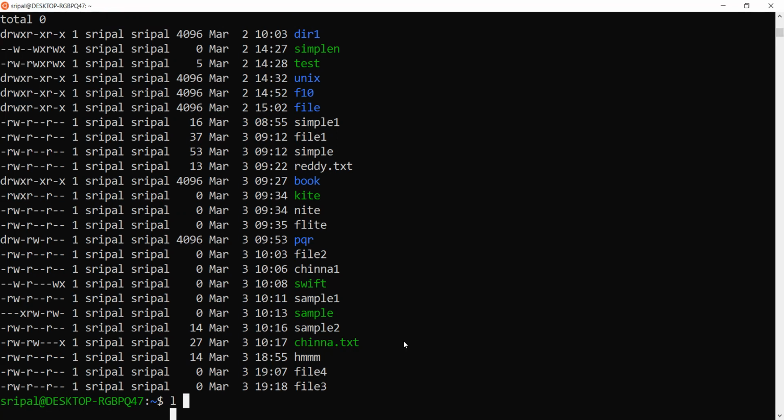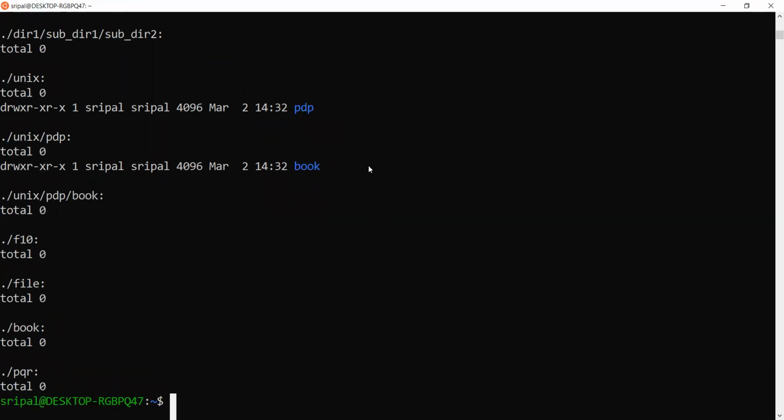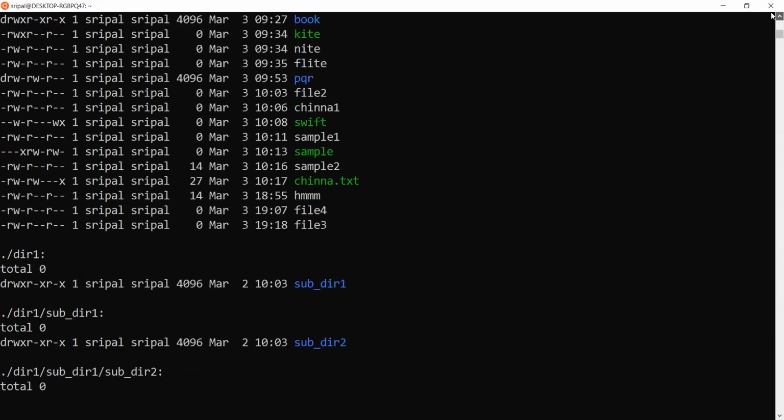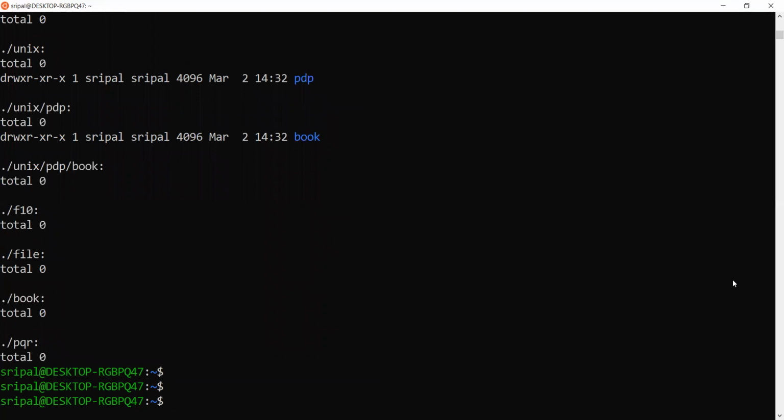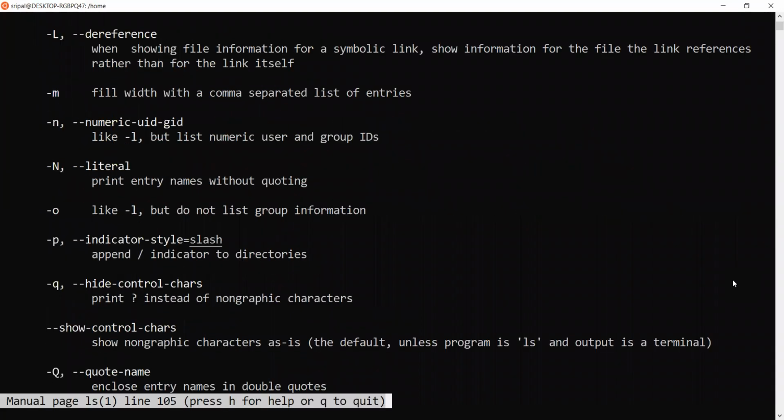We also use the option -lR, with uppercase R. What it does is move inside the directories and list the file system recursively. Under book, we have F10, a directory, a file, book, PQR. These are the directories that somebody has created, and these things do appear here.